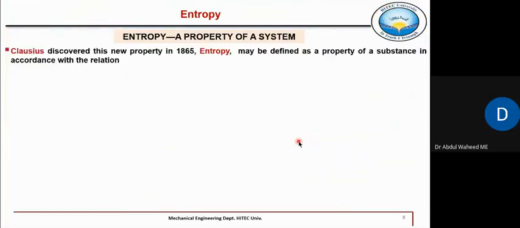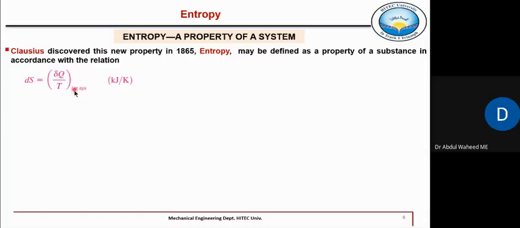Now this term entropy was actually discovered by Clausius in 1865. Entropy is a property of a system. So how is it defined? Del Q by T, right? And the symbol used in thermodynamics is S. dS is equal to del Q by T. Units are clear. Here it is energy, joules, divided by absolute temperature, single T, so it's always absolute temperature. So kilojoules per Kelvin is the entropy change during any process, del Q by T.